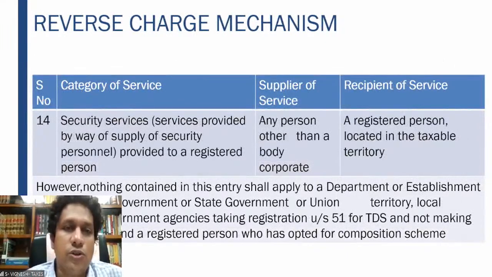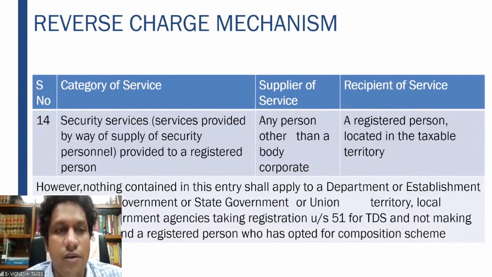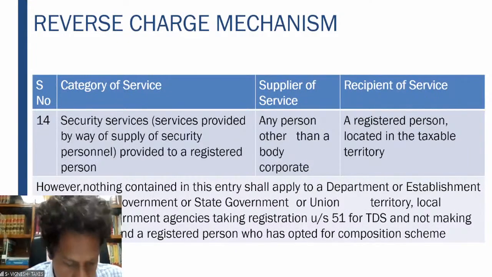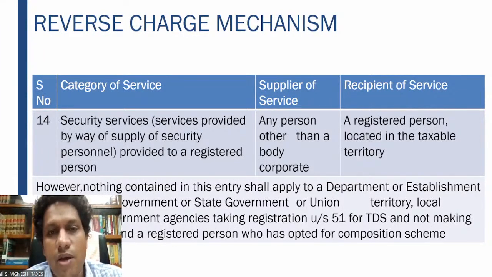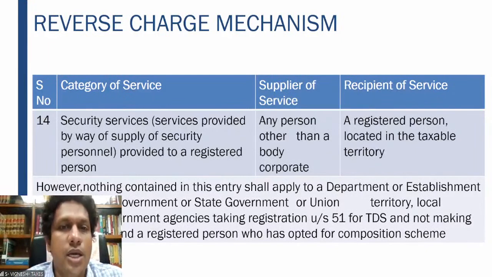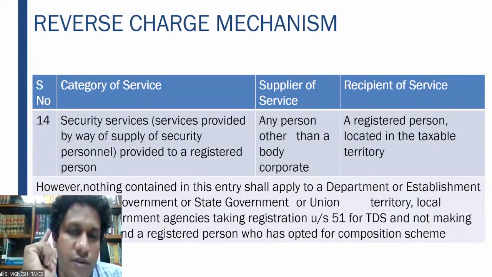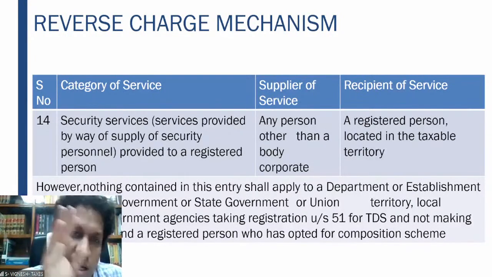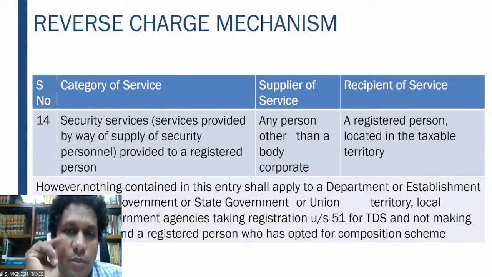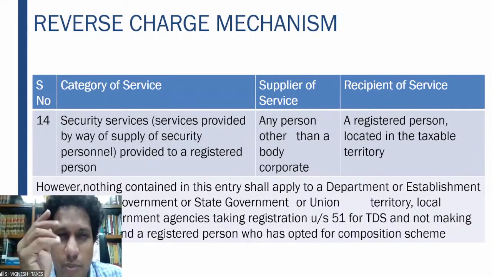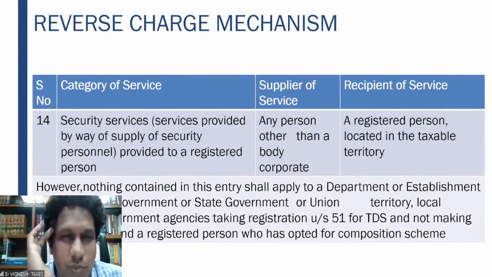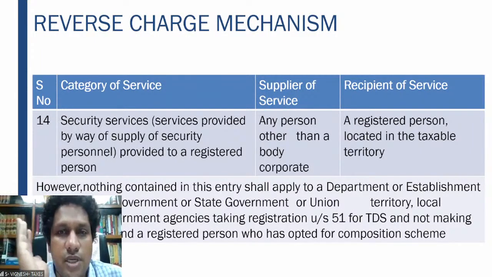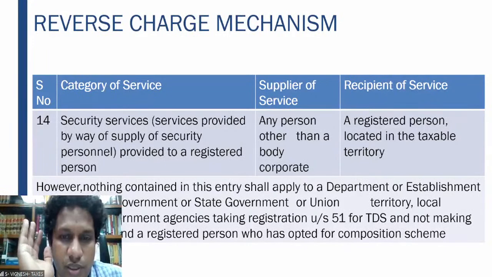Then security services, I also took this example before we started this discussion on reverse charge. Security services, that is by way of supply of security personnel provided to a registered person. The supplier of service is any person other than a body corporate. The recipient of service is a registered person. So please remember, if a security agency is a body corporate, then the forward charge mechanism will continue to be applicable. But if the supplier of service is a person other than a body corporate, it can be an individual or a partnership firm, and they provide the service to any registered person located in the taxable territory, it is subject to reverse charge mechanism. That recipient has to pay the tax directly.